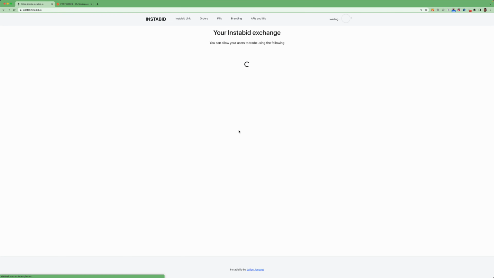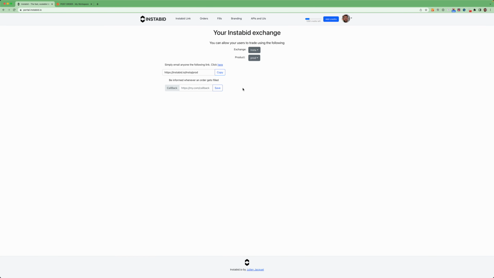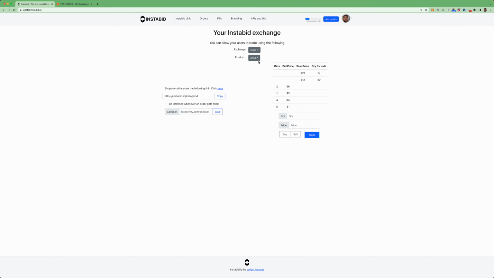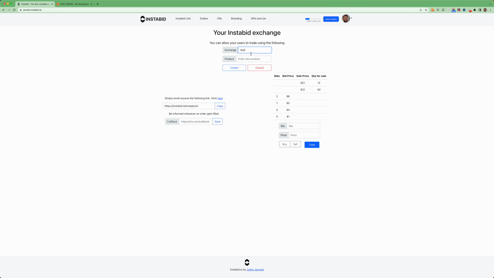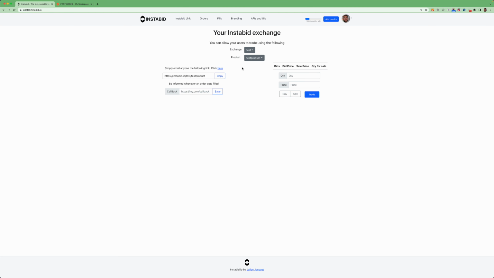Once you're inside your account, you can simply create what's called an exchange and a product. So let's create an exchange, test, and a product, test product. Now, any user can trade and bid on this product called test product using either the provided UIs or the API. Let's try using the provided UI.